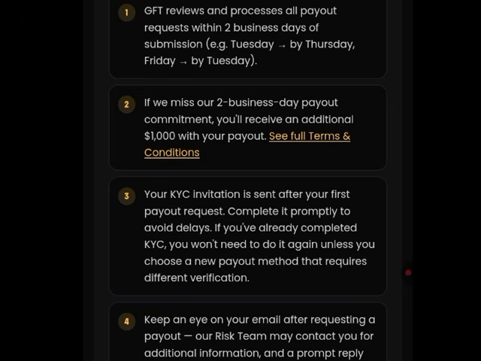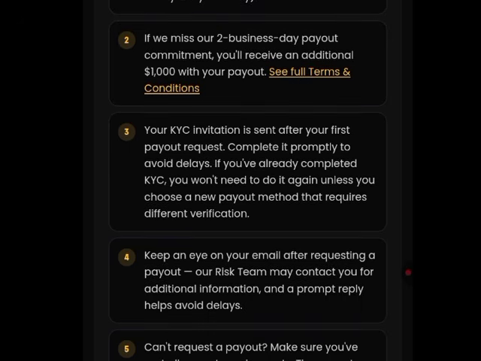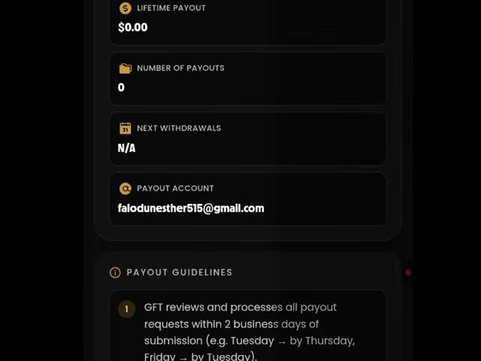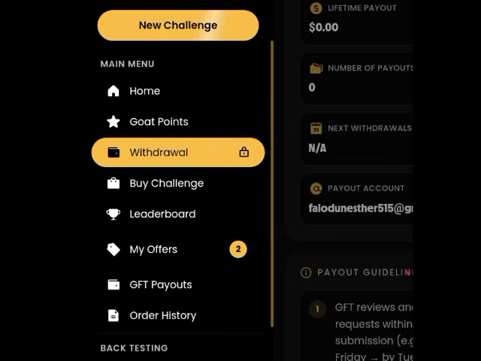As you can see right here, you can click on see full terms and conditions for further updates, and also your KYC invitation is sent after your payout request. After you send your first payout request, they'll be sending you a KYC invitation. This is basically all you need to know concerning this particular account and platform.